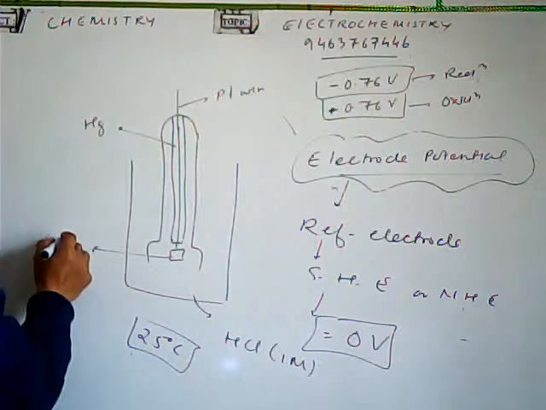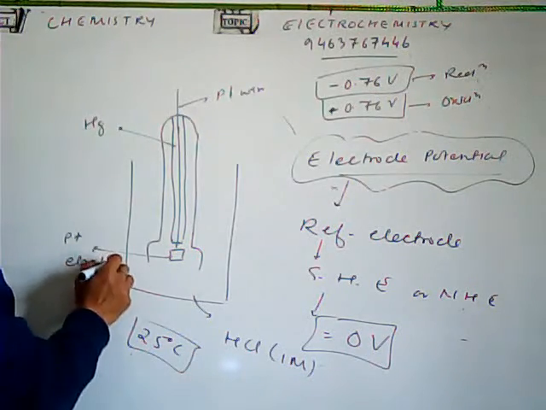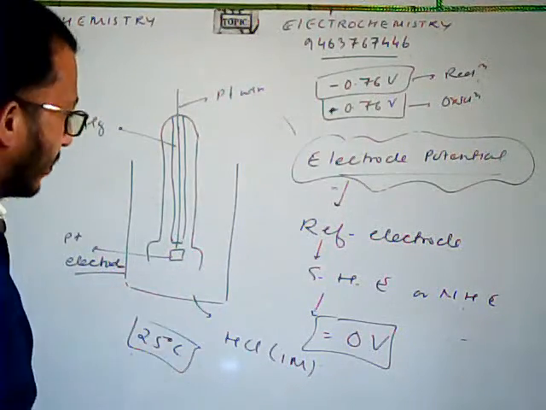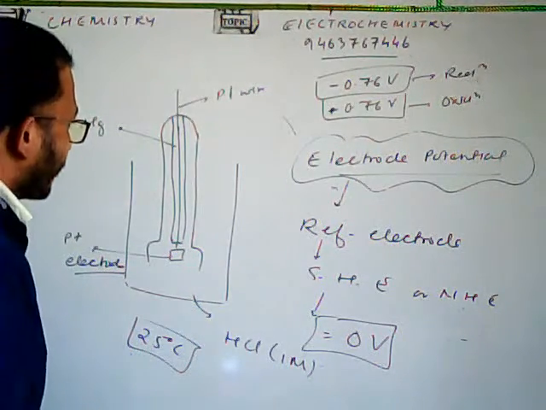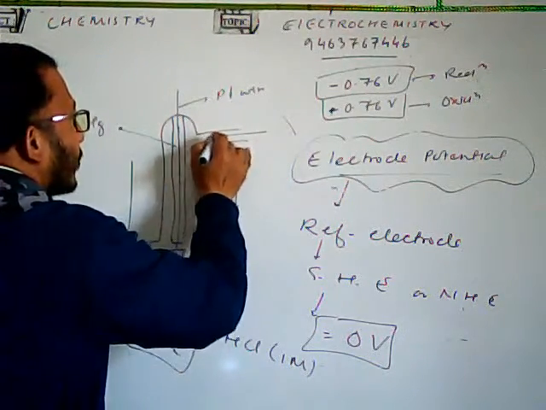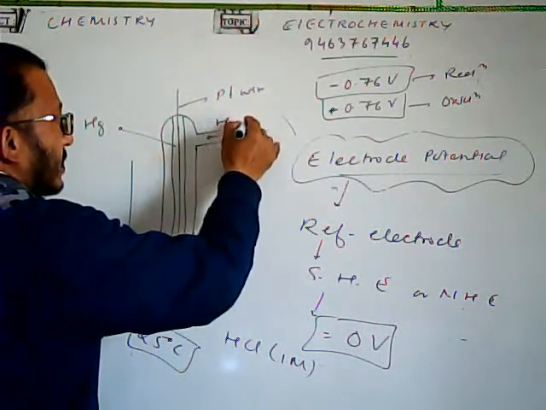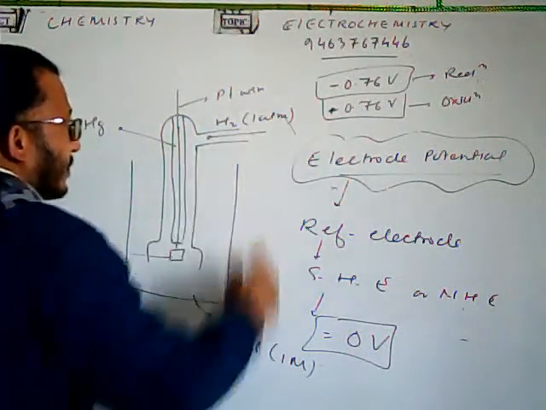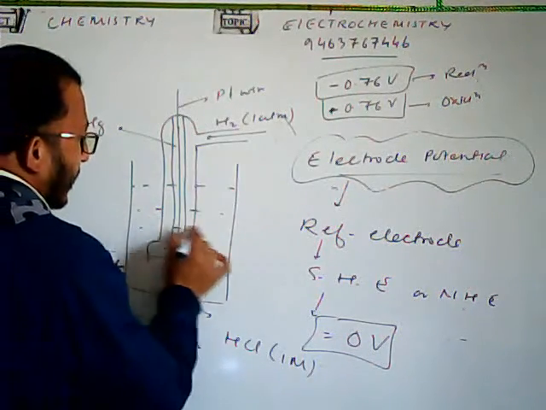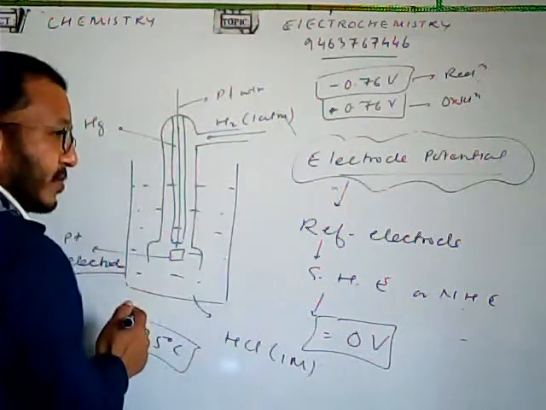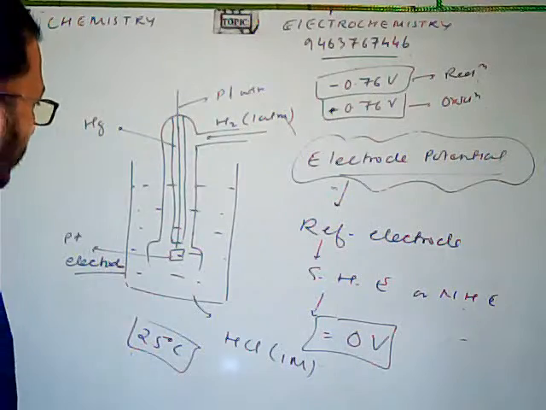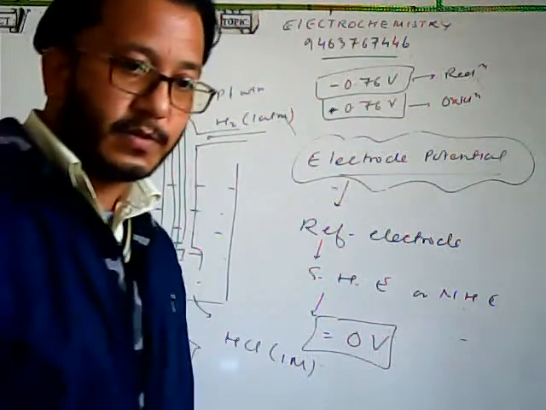Okay, this is basically a platinum electrode of unit area, which is coated with platinum black, just to increase the surface area. Fine. And here we have an arrangement through which we can pass H2 gas at 1 atmosphere. Fine. So this is HCl solution, and here we are passing the H2 gas. So whatever the reaction takes place, it will be taking place at this electrode. Fine. The oxidation reaction or the reduction reaction will be taking place at this electrode.